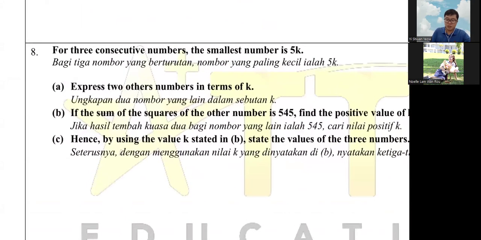Okay, so for 3 consecutive numbers, the word here, berturutan, consecutive means continuously, straight away numbers, counting only. So the smallest number is actually 5K, they mentioned. If imagine the smallest number is 5, how we say is 5, 6, 7, right? So in this case, 5K, we have one more number go in front. Express the 2 other numbers in terms of K. So 5K is your first number. The next number after 5K is 5K plus 1. The next number after that is 5K plus 2.